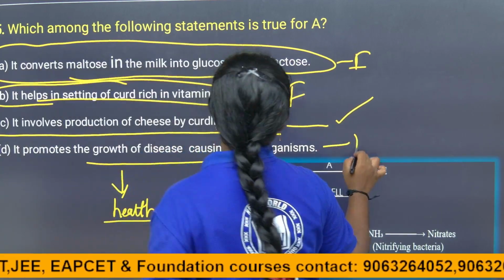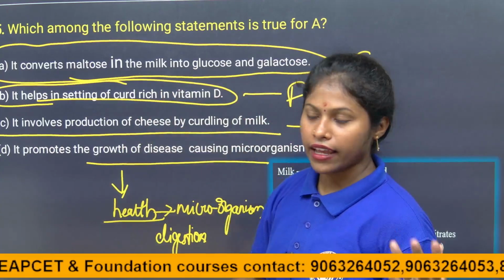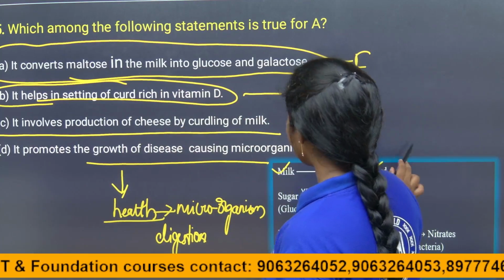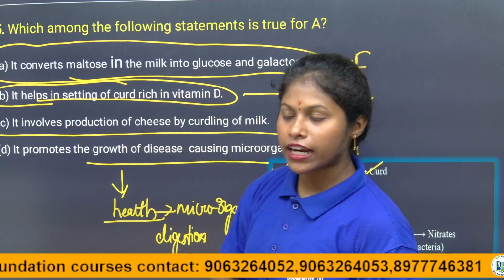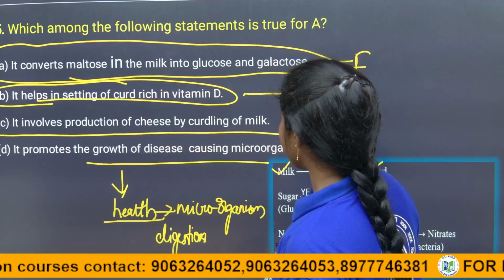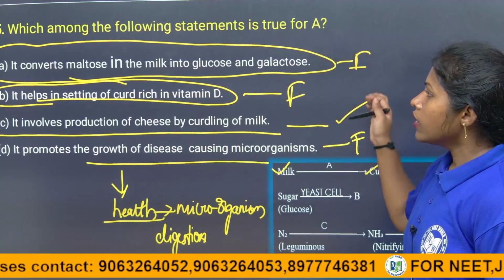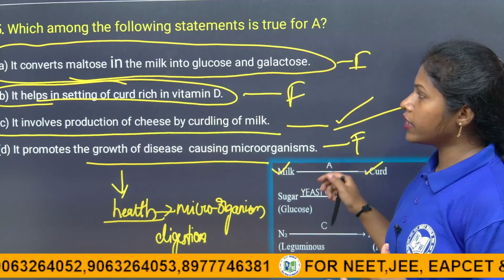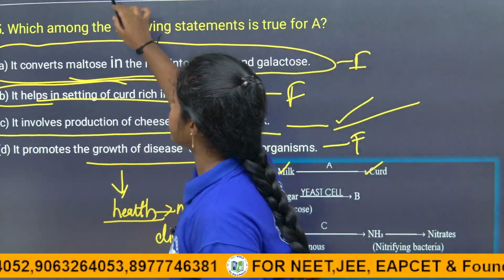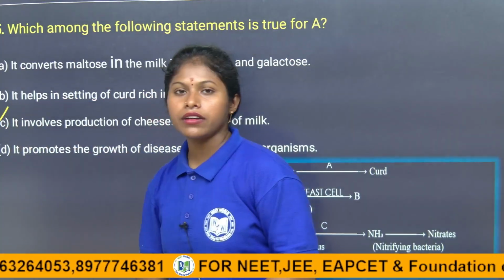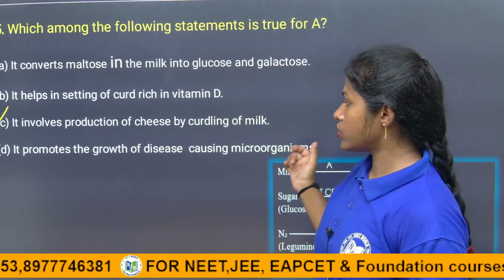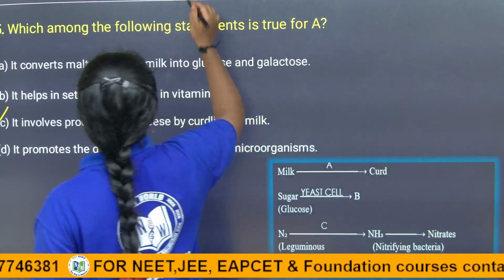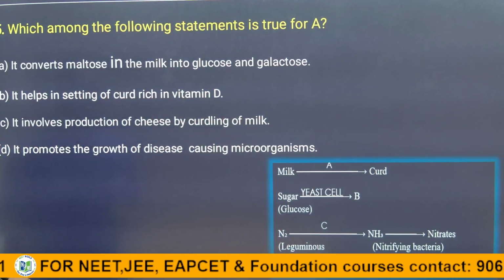According to the given statements, they are asking for the true statement for A. A is milk is converted into curd. It is involved in the production of cheese by curdling of milk is the correct statement. According to this question, children, C is the correct statement. So this is what about the fourth question, children.